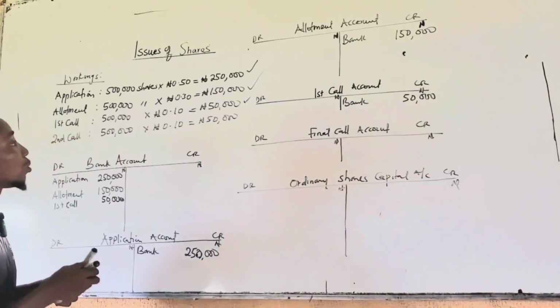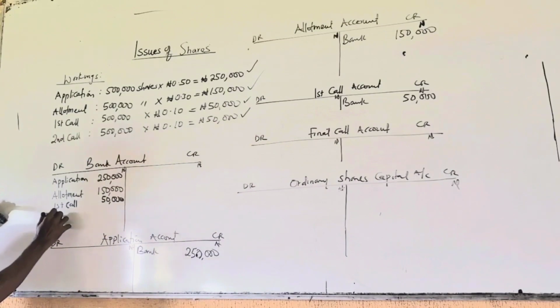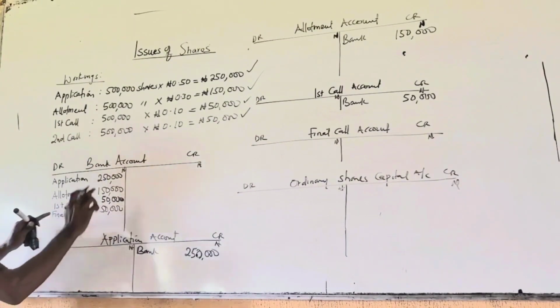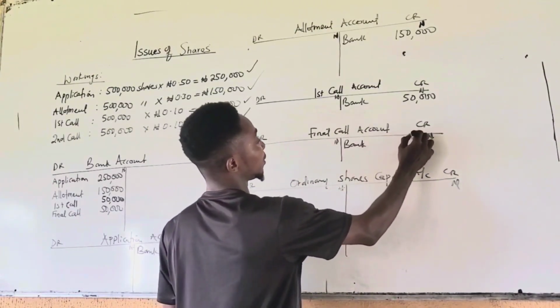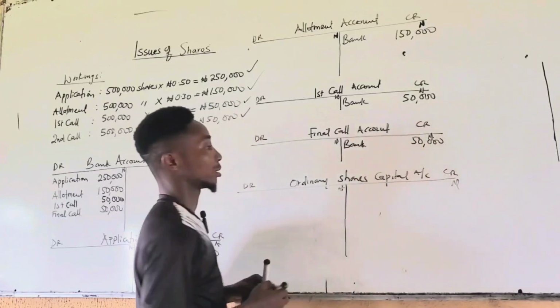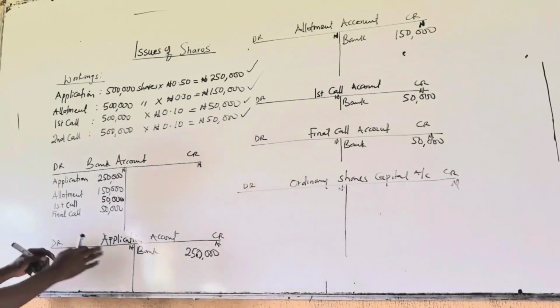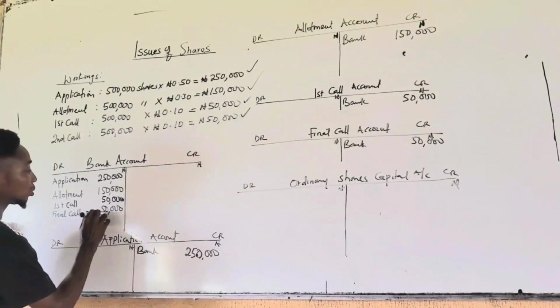Next, final call, 50,000. You debit the bank account of the company and you credit the final call account. Particular bank, 50,000. That's all. All you are left to do is to balance the account. This is just the entries. So to balance the account, now all this, you can balance this. There's no other.